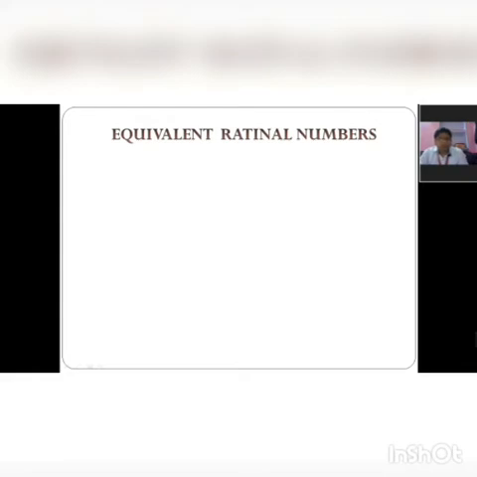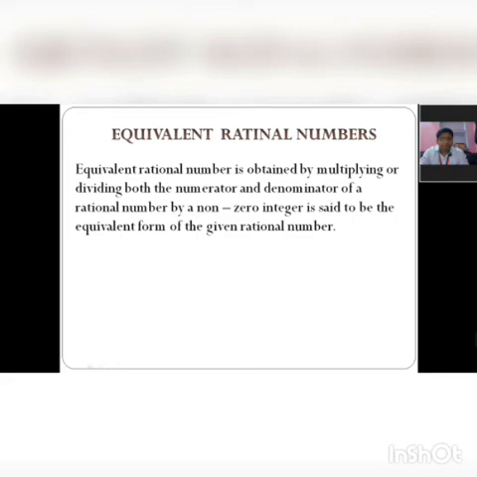Equivalent rational numbers. What are equivalent rational numbers? An equivalent rational number is obtained by multiplying or dividing both the numerator and denominator of a rational number by a non-zero integer, and it is said to be the equivalent form of the given rational number. Let's take an example. Suppose we have to find an equivalent rational number of minus 3 upon 4. We will just take our rational number, which is negative, and multiply numerator and denominator both by a positive integer 2.